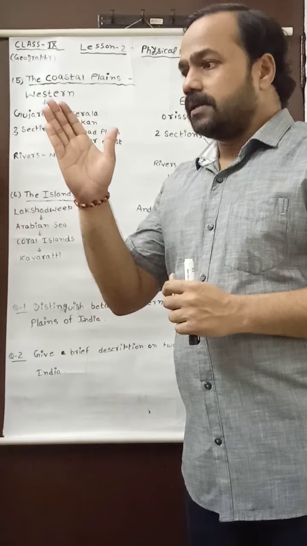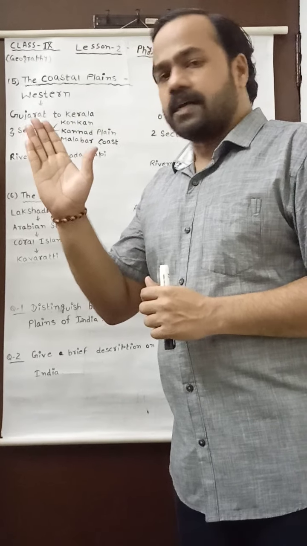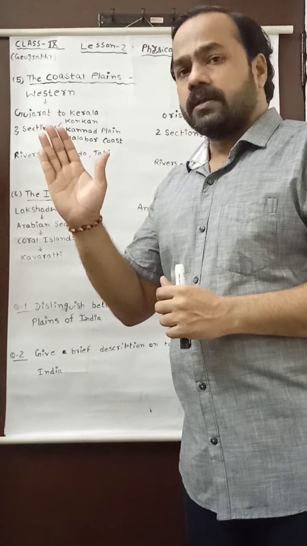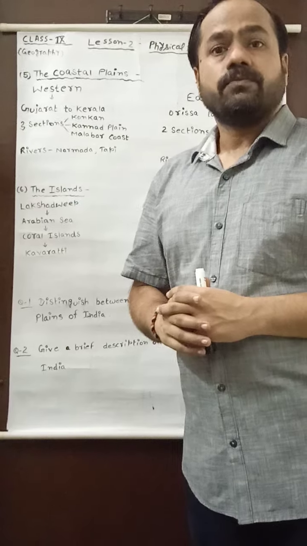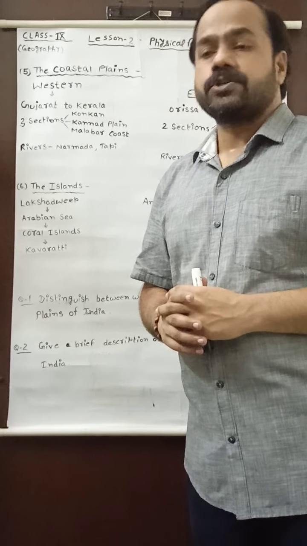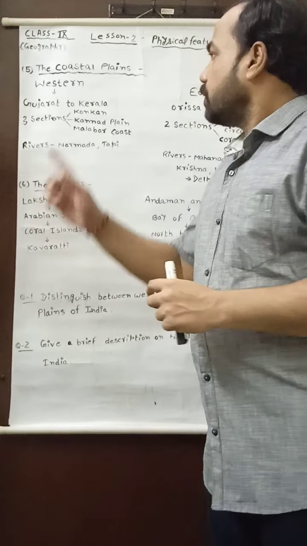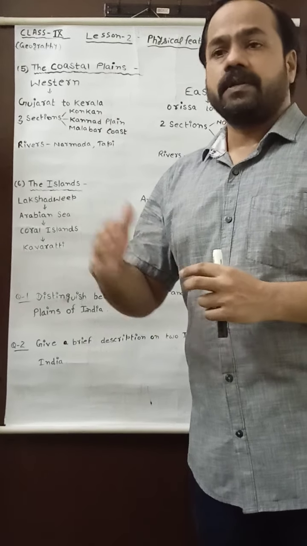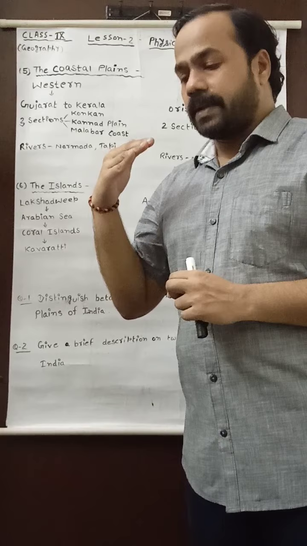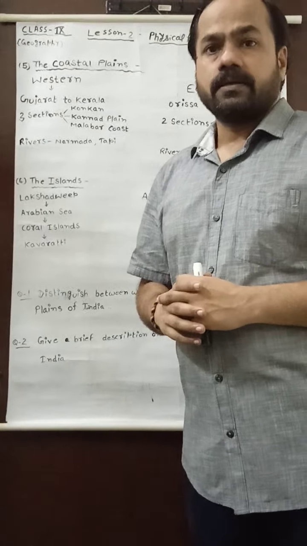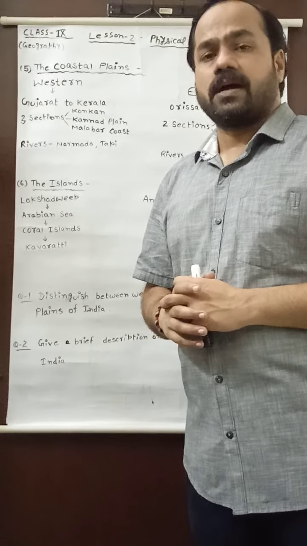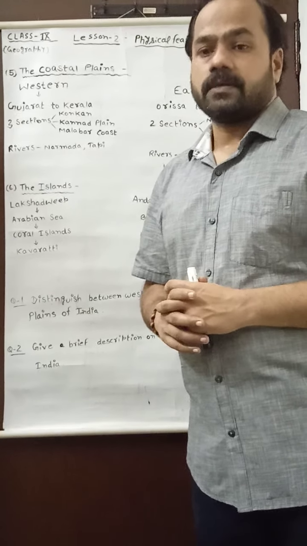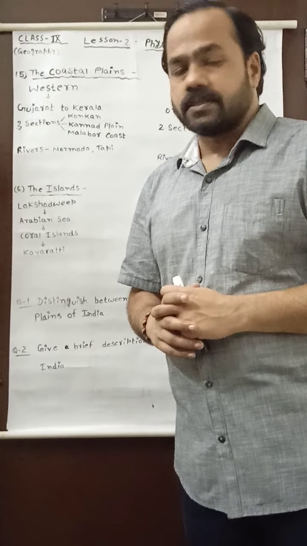Just after the Eastern Ghats or the Western Ghats, we find the eastern coastal plain and the western coastal plain, located between the Ghats and the Bay of Bengal and Arabian Sea respectively.